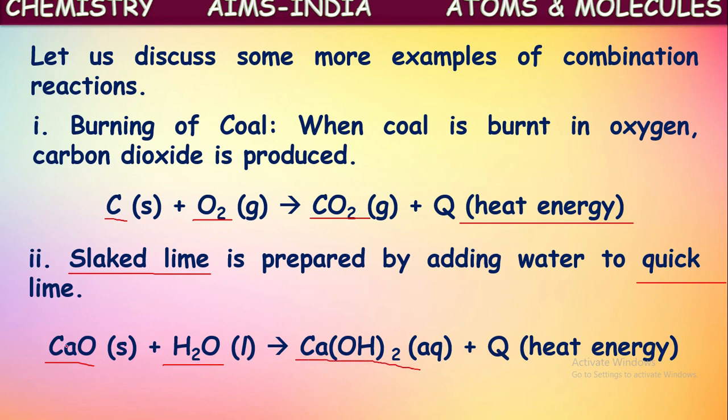What is happening in this? If you observe, a compound calcium oxide is combining with another compound water to form a new compound calcium hydroxide. So two compounds combined together to form a new compound. Now we can say this is also a combination reaction. If you observe, in this reaction also heat energy is evolved.